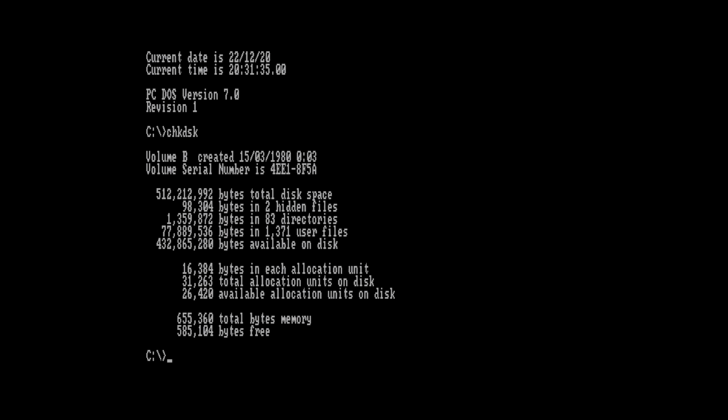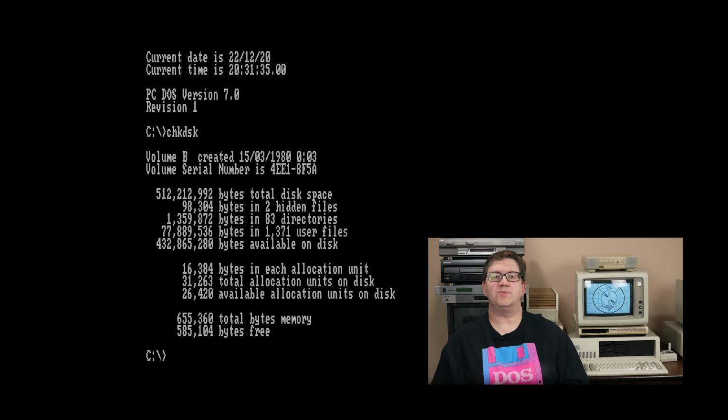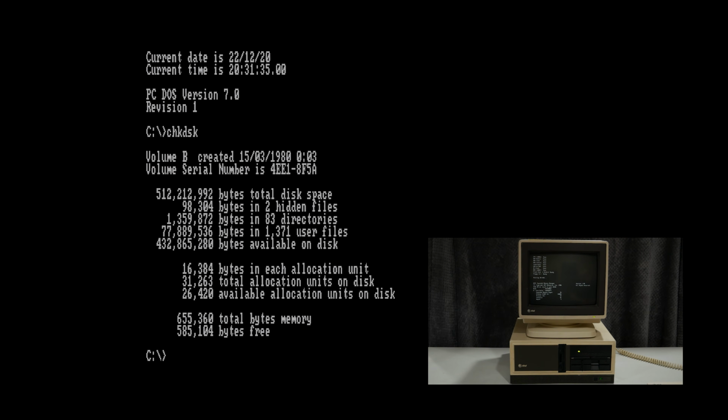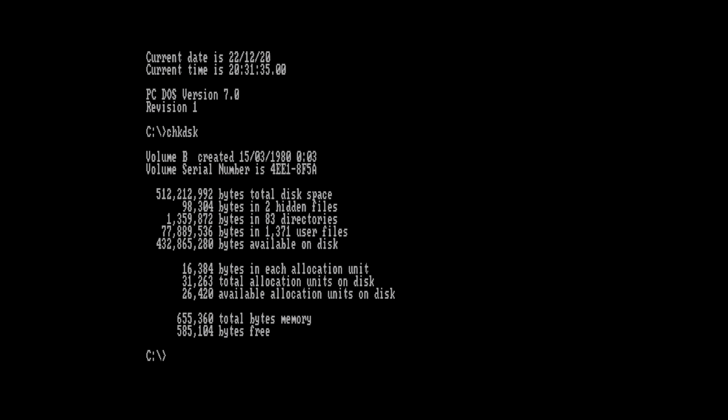So far I haven't managed to run out of RAM with anything I've tried to run on this machine, and of course I can always disable that network card driver to free up a little bit more if I need to. There are some solutions to add more than the supposed upper limit of 640k RAM. In fact, the old school PC did a really great DOSember video on that, which I'll link to in the description. But to be honest, I have later machines for anything more demanding anyway, so it hasn't proven to be a problem.